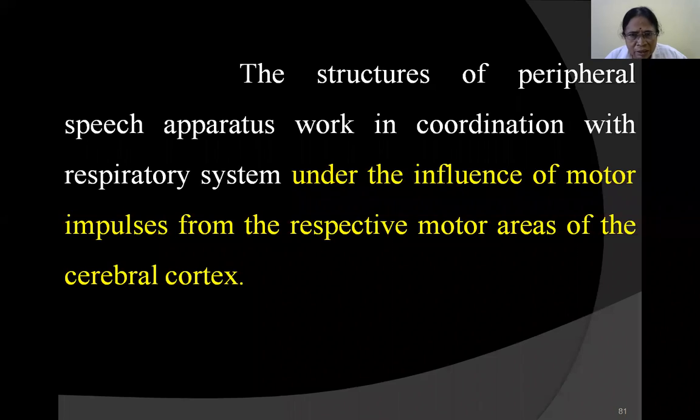Under the influence of motor impulses, impulses are sent from the respective motor areas of the cerebral cortex. We have seen how the impulses travel from area number 44 to the primary motor cortex, and the primary motor cortex in turn dictates the action of the muscles concerned.